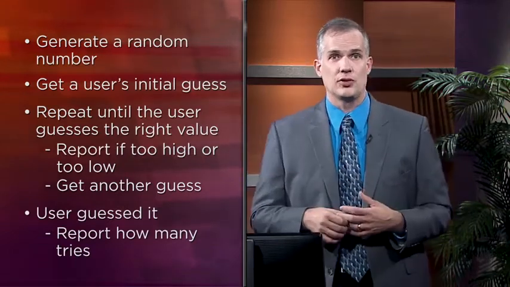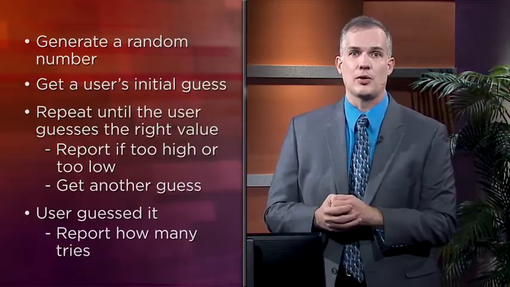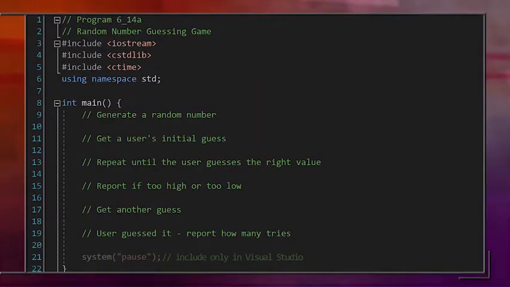The next thing to do is to use the pseudocode outline and convert it to comments in the code. We take each of the steps and make them a comment within main. Now, notice that I've also gone ahead and #included both cstdlib and ctime, since I know we're going to be generating random numbers.